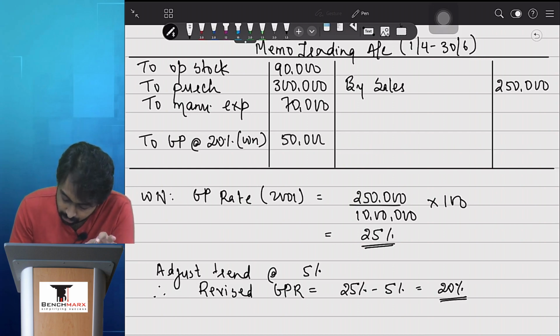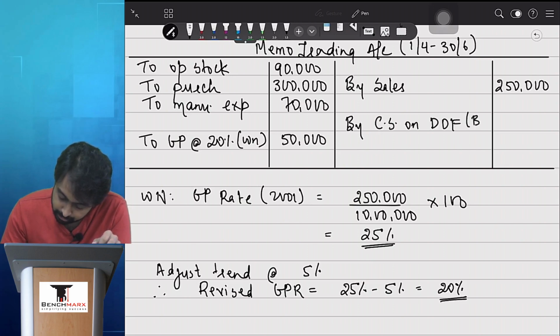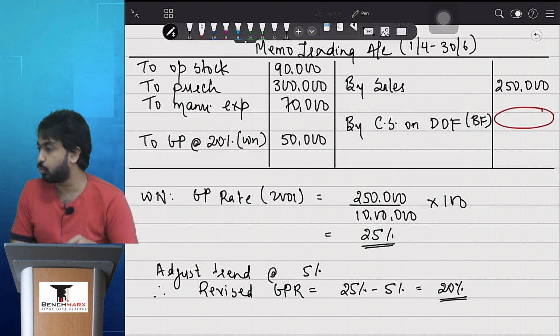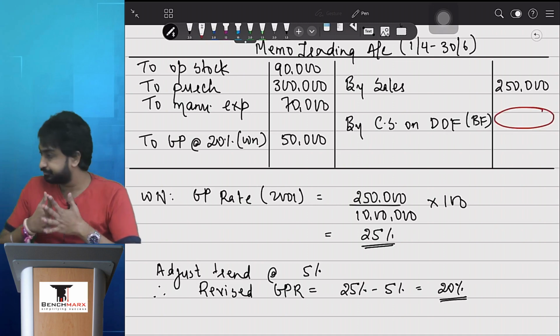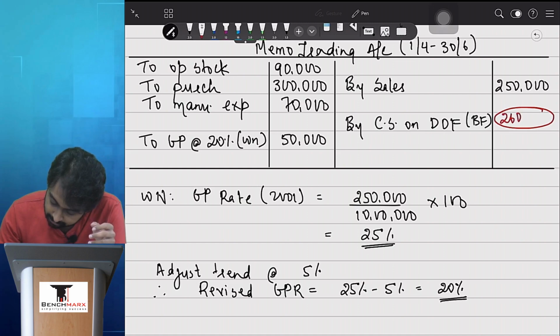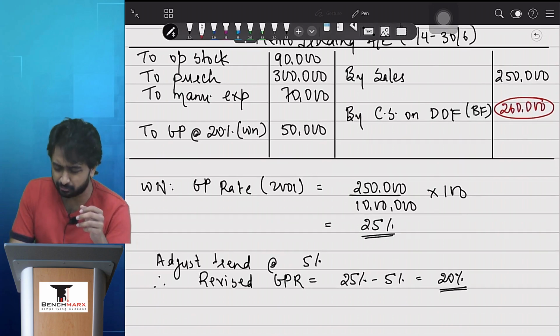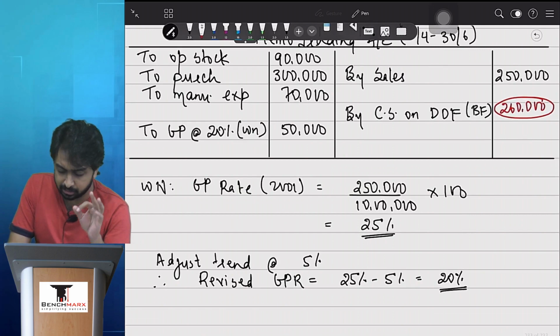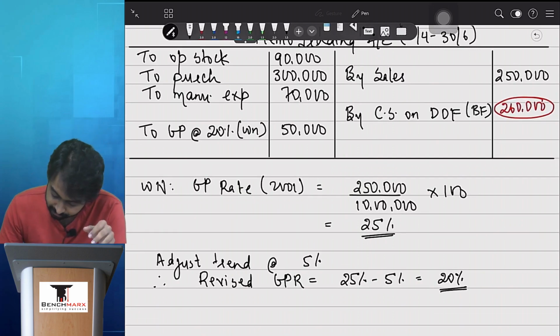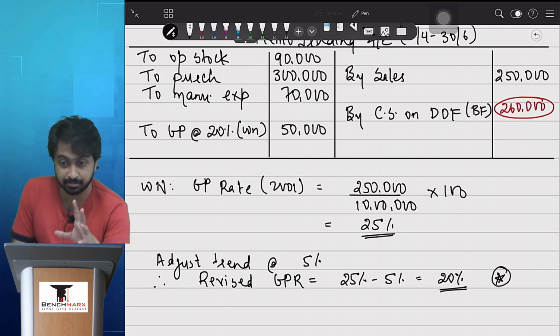So 50,000 appears to be the GP, and then closing stock on date of fire is going to be the balancing figure. बताइए, what is the closing stock on date of fire? 260K. So 2,60,000 is the closing stock on date of fire. काफी straightforward था. The only place where mistake can happen is you could have forgotten to adjust the trend. It is because of this mark this adjustment as important.